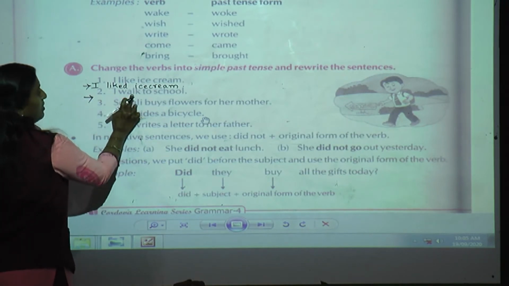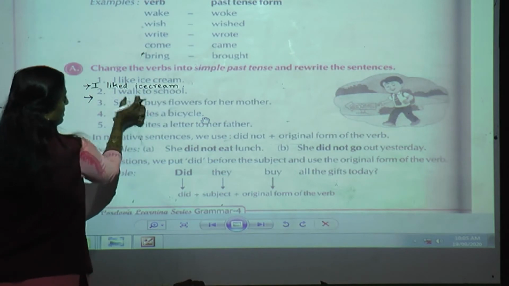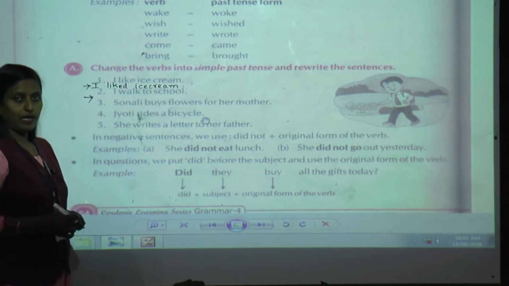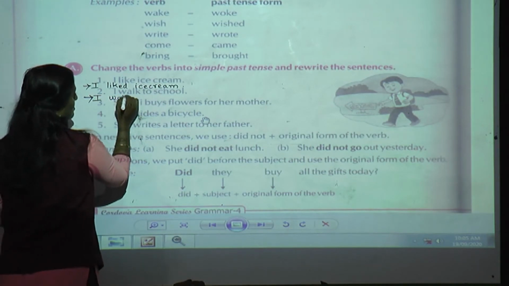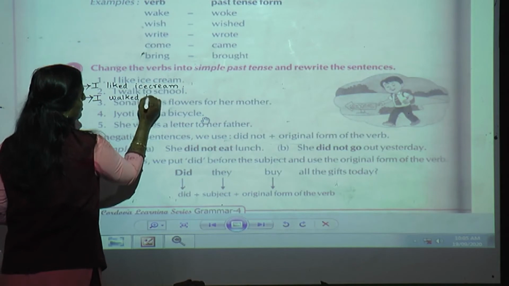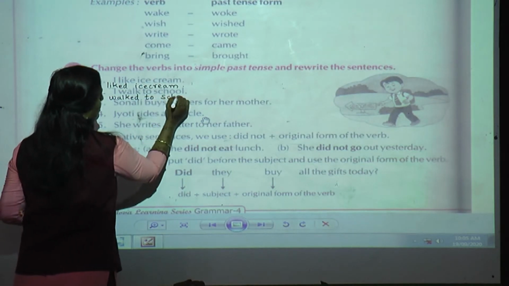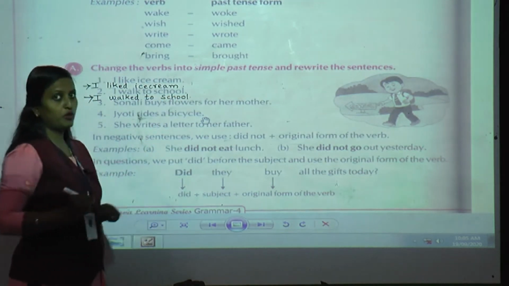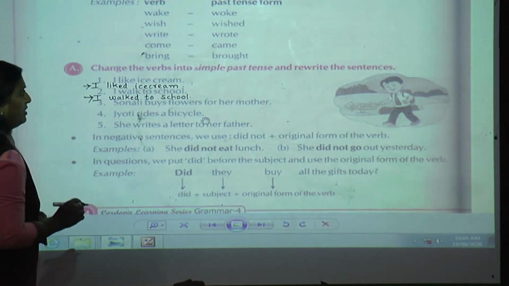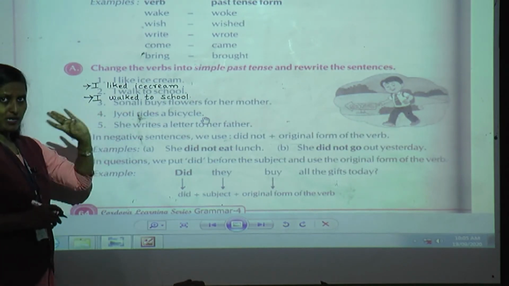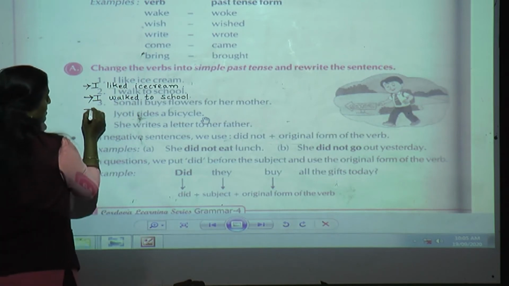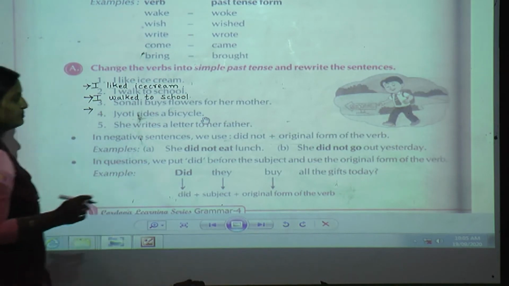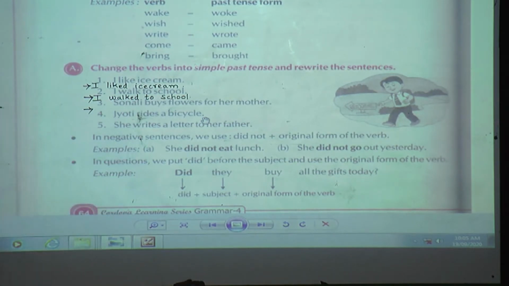Next, I walk to school. Then what am I going to do? I am only going to add ed to my verb. I walked to school. I hope you are writing along with me. It is very easy. The full sentence will be as it is. Only you have to change the verbs into simple past tense. Third, I'll wait for you. You just copy down in your book.